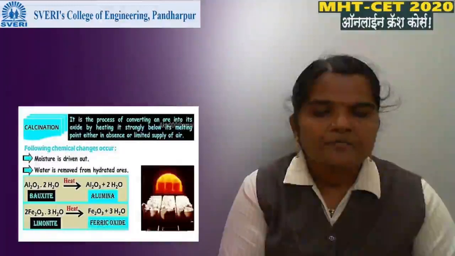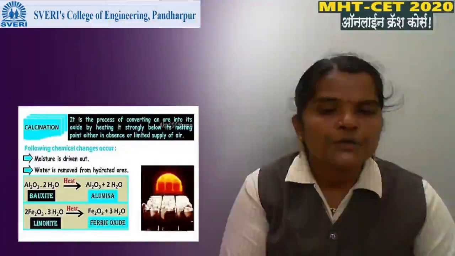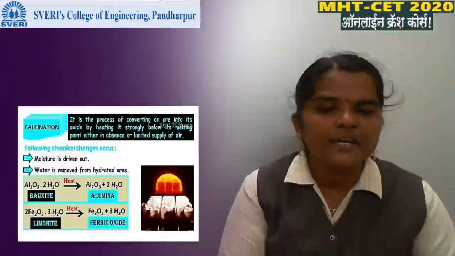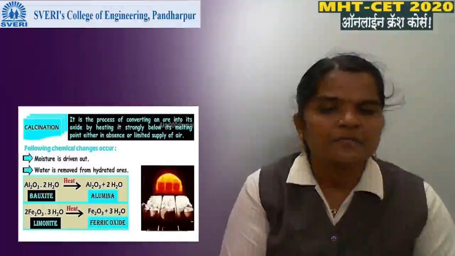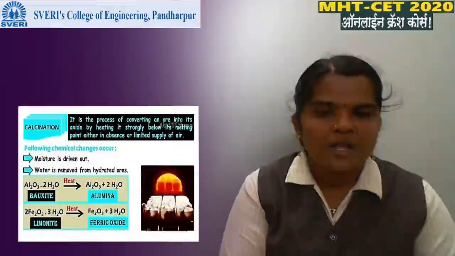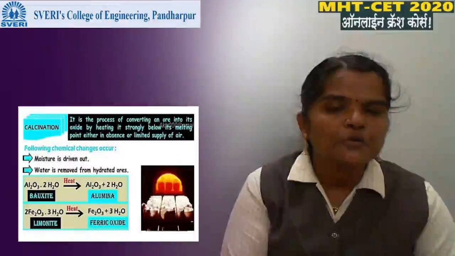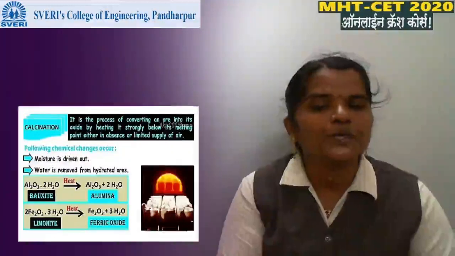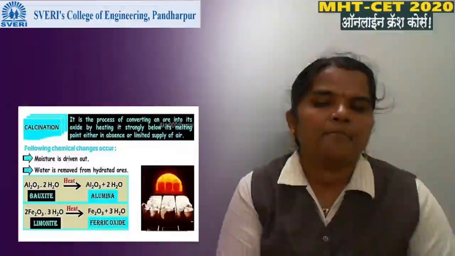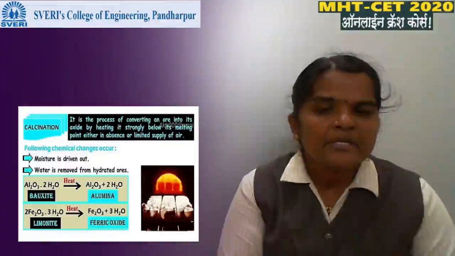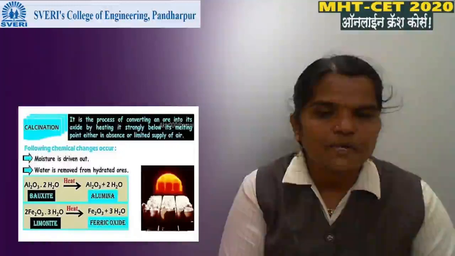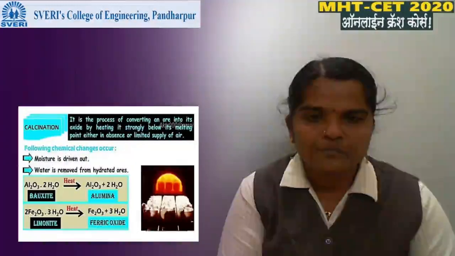For example, Al2O3·2H2O, if we heat it, gets converted into Al2O3 plus 2H2O. If we heat Fe2O3·3H2O, it gets converted into Fe2O3 plus 3H2O. Means due to calcination, the moisture present in the ore is removed.